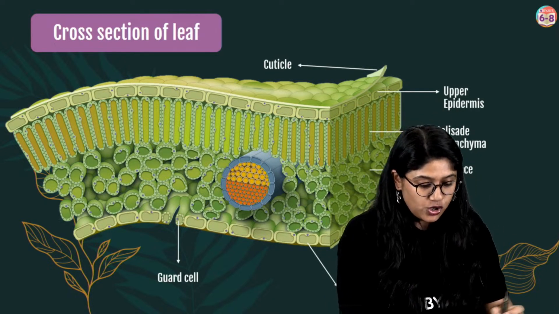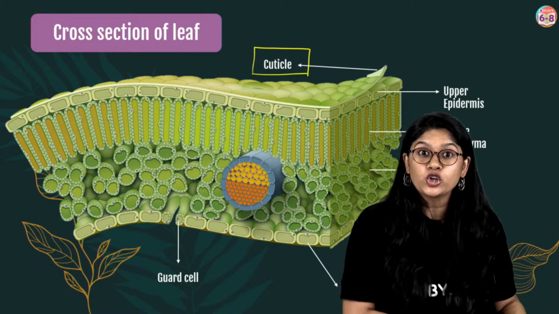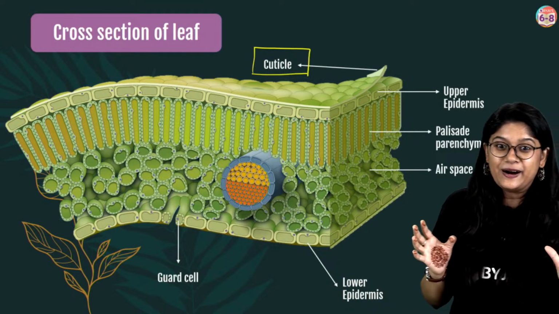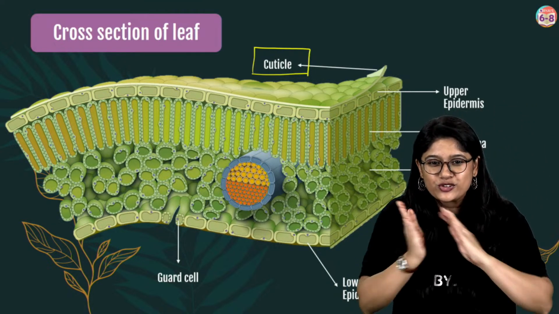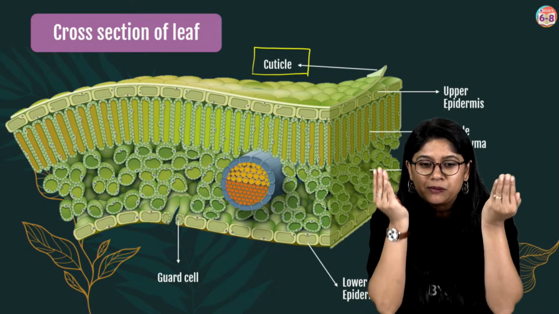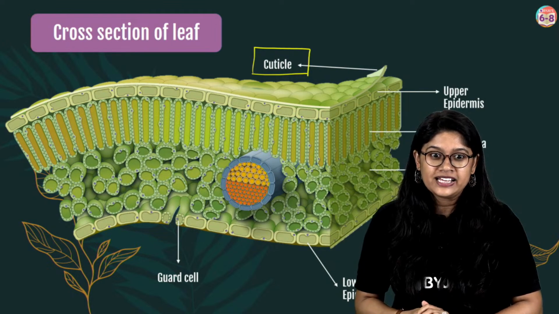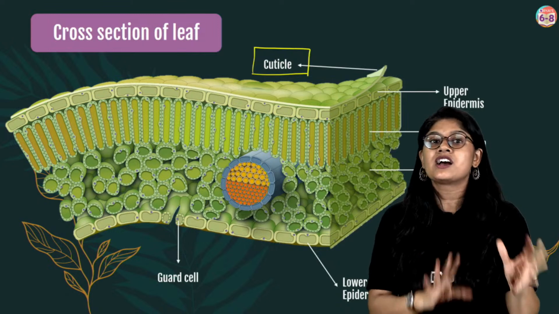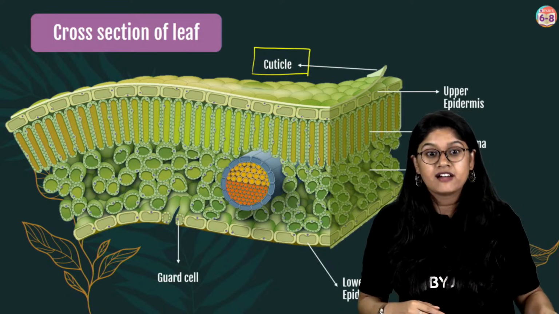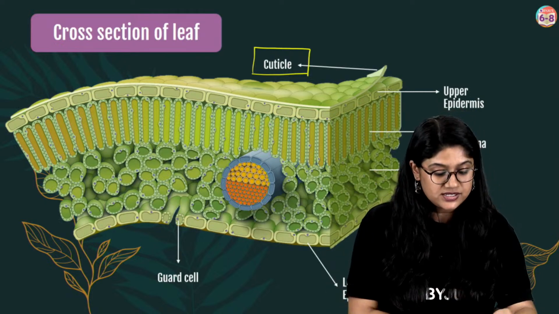Good. So we have the cuticle. Basically, it's a waxy coating. I'm sure you have seen that the leaf looks very shiny. If you clean the dust off, you will be able to see a shiny layer. Yes or no? I said we discussed what is photosynthesis, you can go back and see. Very good, everyone. So that waxy coating is the cuticle.